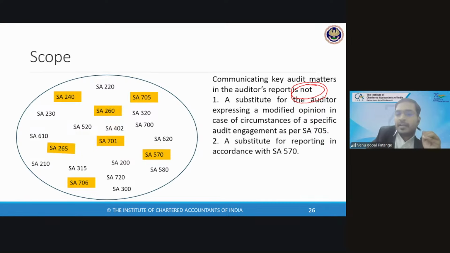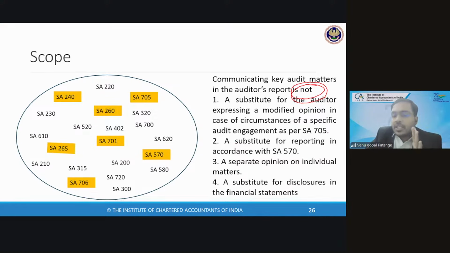And it is not a separate opinion. We saw this while discussing applicability. Is a key audit matter a separate opinion? No, it's not a separate opinion. We are giving the opinion as per 700 and 705. Key audit matter is not a separate opinion. It is not a substitute for disclosures in the financial statements. Can it be a substitute for disclosure in financial statements?